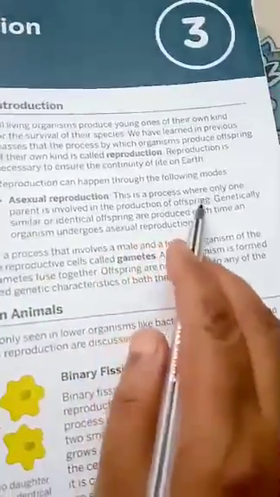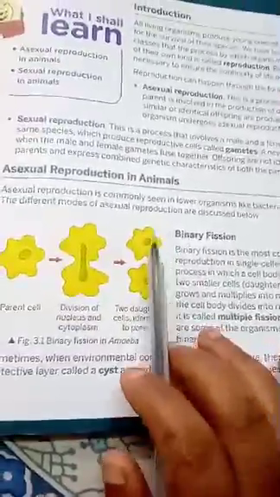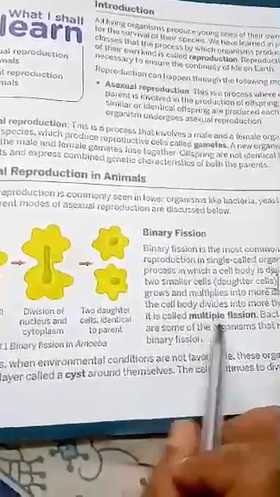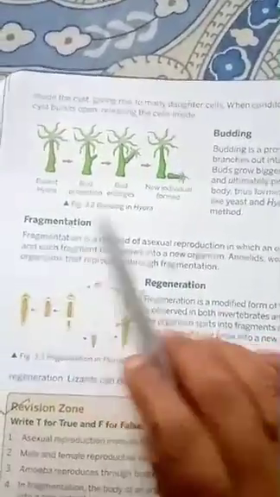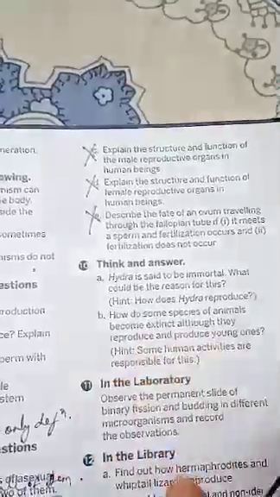First, in this you will write down the definition of asexual reproduction, that is a process where only one parent is involved in the production of offspring. Then you will write down the different methods: number 1, binary fission. You will write the definition of multiple fission, give example. Then you will go to budding, with definition and example. You will write about fragmentation, definition, example, regeneration, definition and example. So with this, your answer A will be completed. Then B number you cancel, C, D and E, all these you cancel. With this, the exercise part gets over.